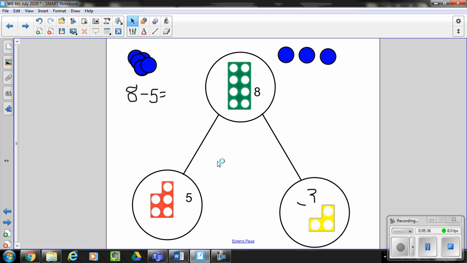You can practice this one with using the part whole models that we sent for home learning. And you can take your 2 pieces of Numicon, you can put 1 in the whole, and make sure it is a bigger number though, 1 in the part, and then you need to subtract from the whole to work out the missing number.